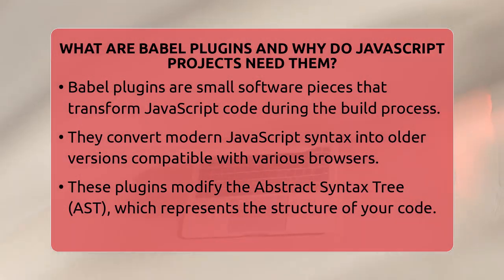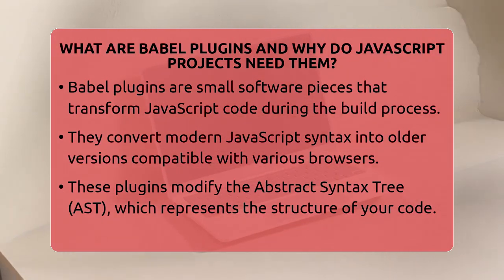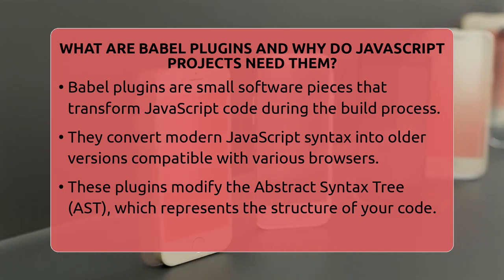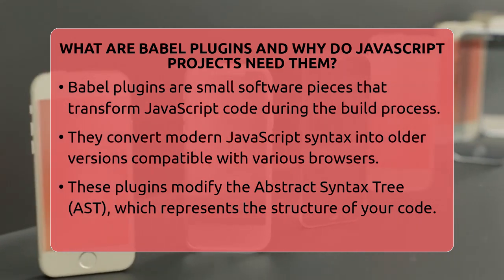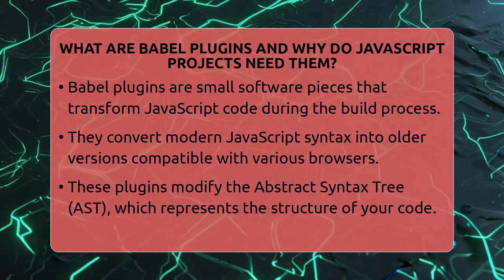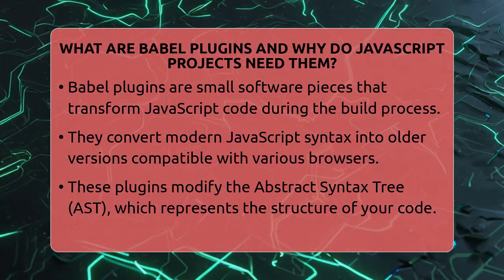When you write modern JavaScript, it often uses new features that older browsers or environments might not understand. Babel plugins step in to convert that new syntax into older, more compatible code. This way, your project can run smoothly everywhere.